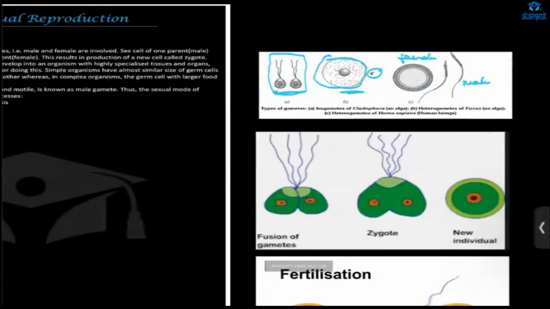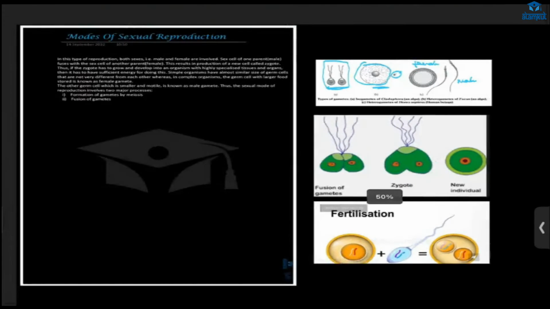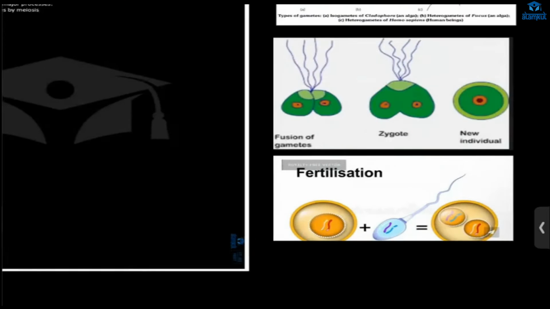For all organisms, first in sexual reproduction, the gametes will be formed, one from the father, one from the mother. Then after that there will be fusion of the gametes, and a zygote will be formed. After that the zygote will have many divisions, and then a new individual will form. That fusion of gametes is called fertilization. Now we are going to learn about sexual reproduction in flowering plants.